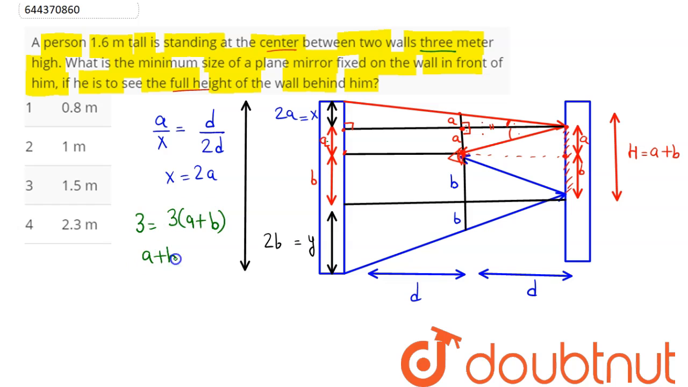Hence A plus B comes out to be equal to 1. Hence A plus B equal to 1, which means we need 1/3 the height of the wall, that is 3 by 3, which is equal to 1 meter. Hence, the height of the mirror must be of length 1 meter if the person is standing at the middle of the room, which is option number 2. Hence, 2 is the correct answer. So, 2 is our answer.